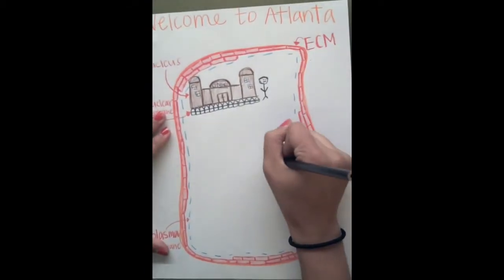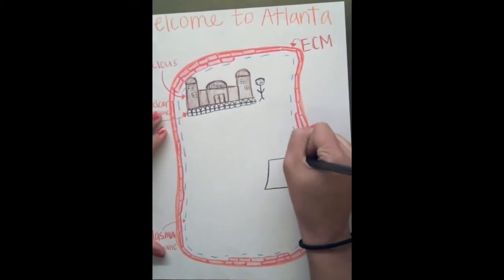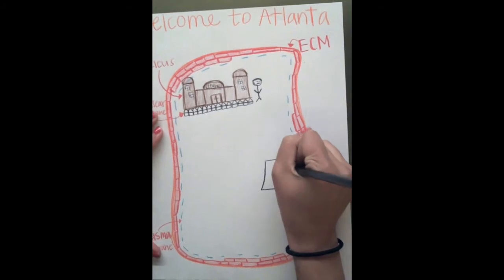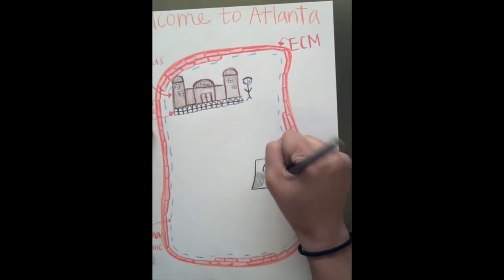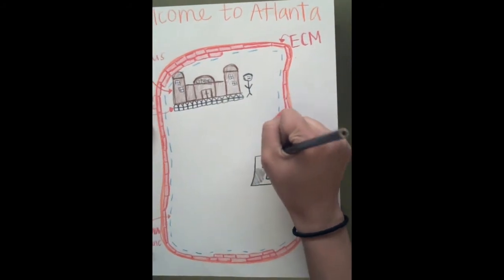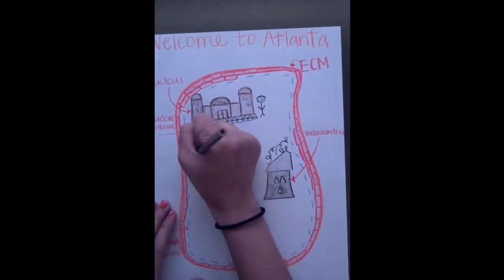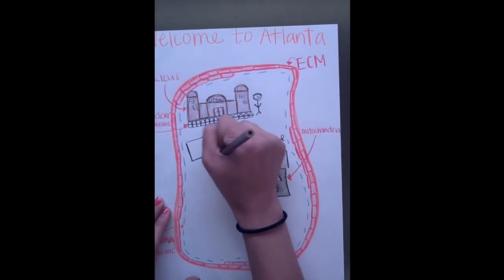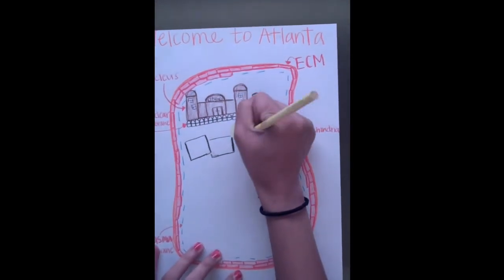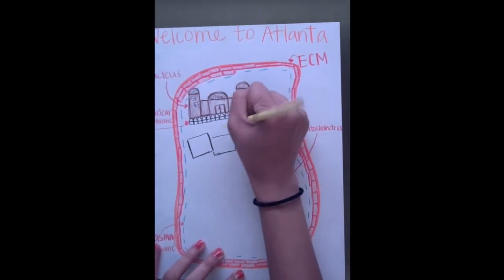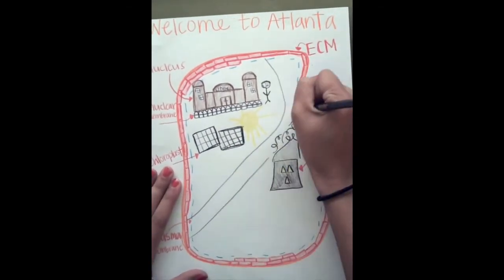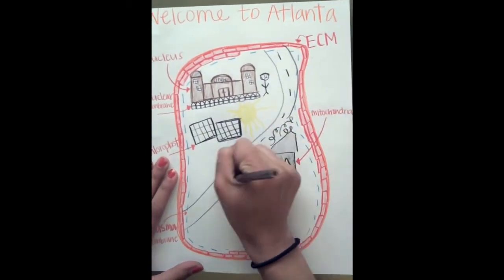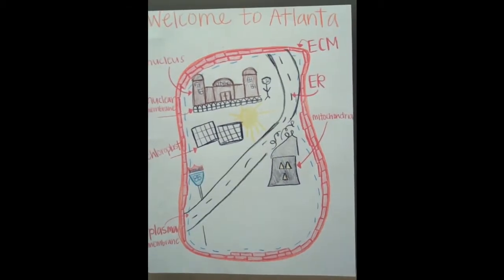The city hall with a fence would be the nuclear membrane, since it controls the movement of materials in and out of the cell. Mitochondria is the site of aerobic respiration, which would be the power plant of the city, since it would provide energy. Chloroplast is an organelle in the plant cell functioning like the solar panel, and it helps capture energy from sunlight and make food. The endoplasmic reticulum, or ER, would be similar to the highway in a city, since it is a continuous network that allows for pathways of transportation.